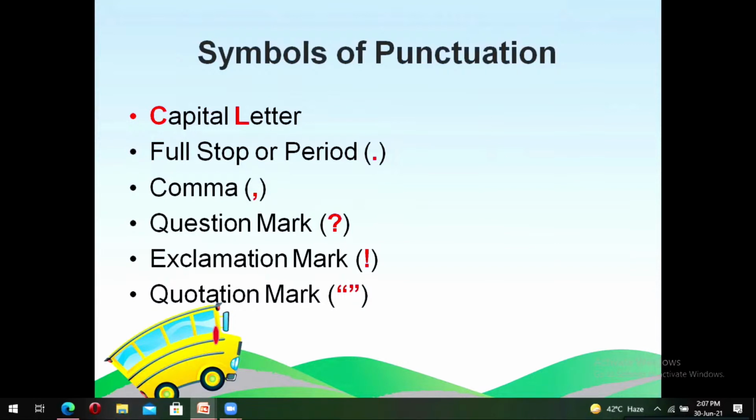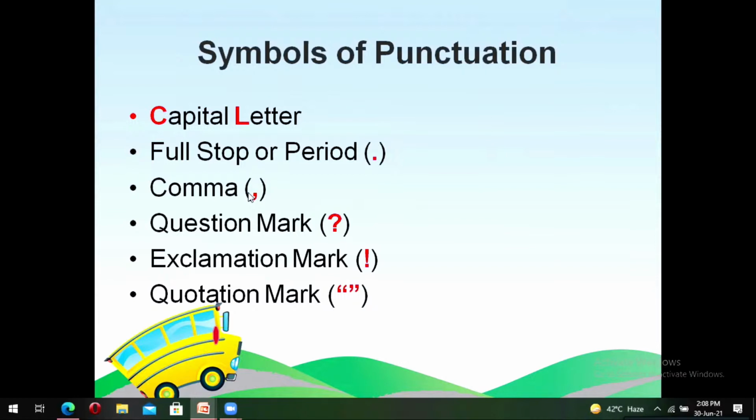We also know that a capital letter comes whenever there is a proper noun. No matter in what position a proper noun occurs in a sentence, it will always be in a capital letter. Secondly, we also know that each sentence ends with a full stop or a period. Do you think we would be able to differentiate 2 sentences without a full stop or a period? I don't think so.